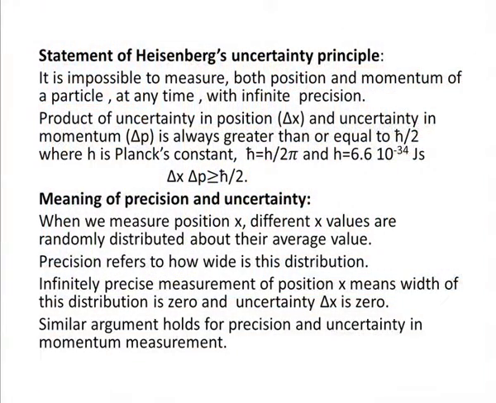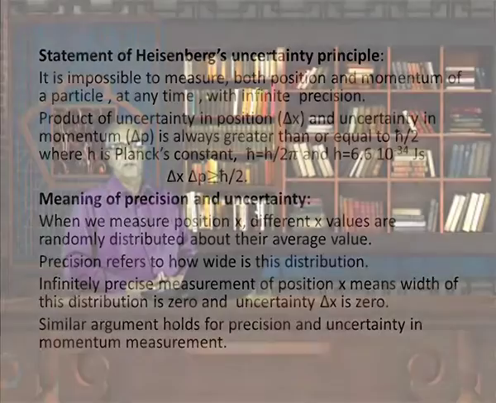Now, what is the meaning of precision and uncertainty? When we measure position x, different x values are randomly distributed about their average values. Precision refers to how wide is this distribution. Now, this is important. We are measuring x and we are not getting the same values of x always. There is a distribution.